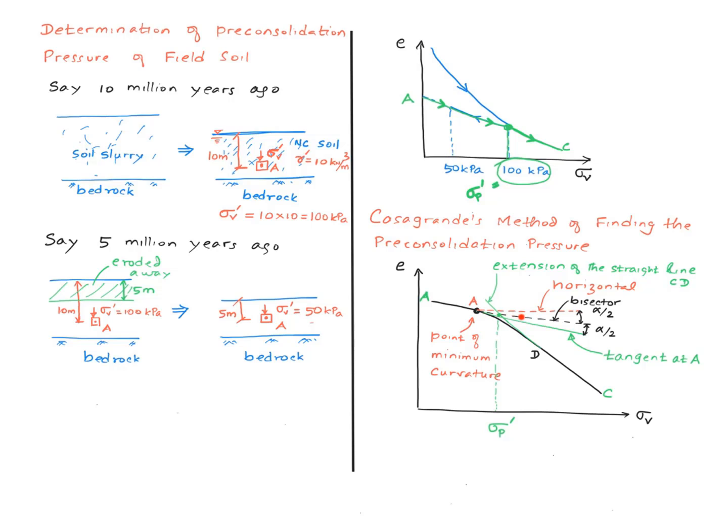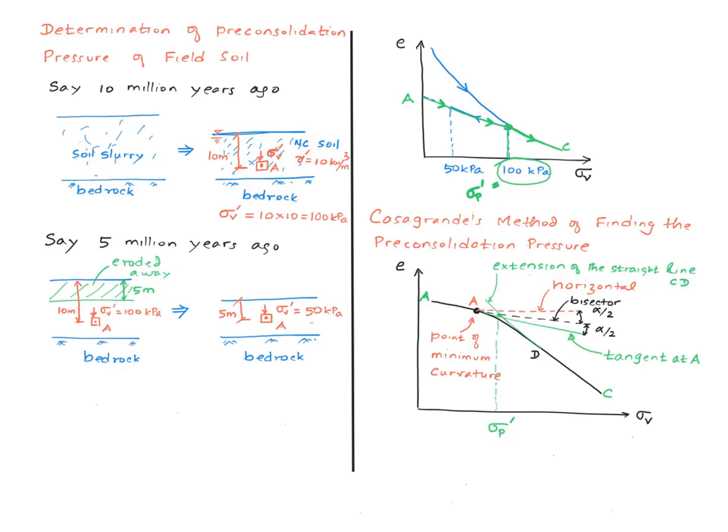And then this middle line is the bisector. So wherever this bisector intersects this extension of the straight line part, you mark that point, and that point corresponds to the pre-consolidation pressure. I know my picture is somewhat convoluted, so I would refer you to the book, which has a slightly more clear picture. So we have this empirical method of finding the pre-consolidation pressure.